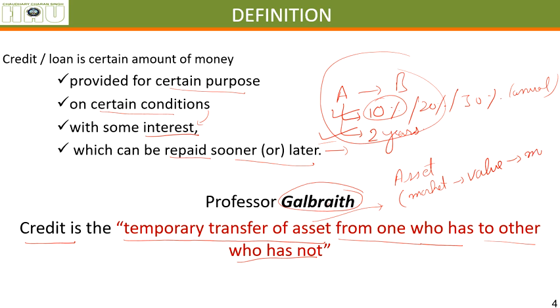Or directly we can call money also an asset. And if you have a mobile, you can go and sell it in the market, it is also an asset. So credit is necessarily, we are talking about money, but it is anything that one can transfer to the other and that has a value. Temporary transfer of an asset from one who has to the other who does not have it.